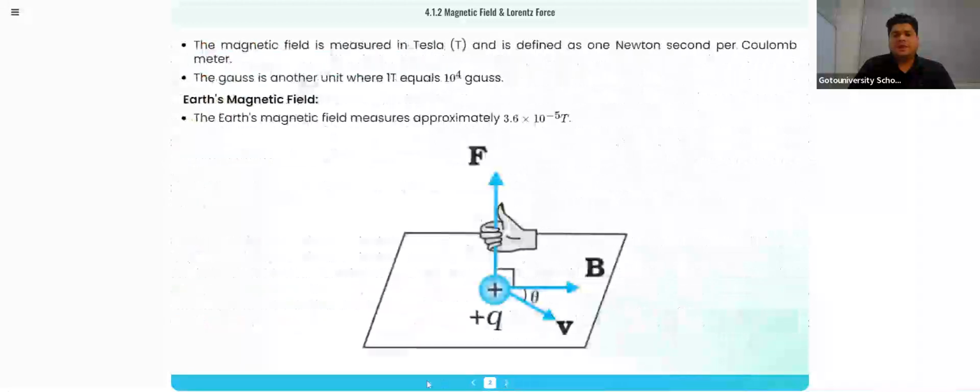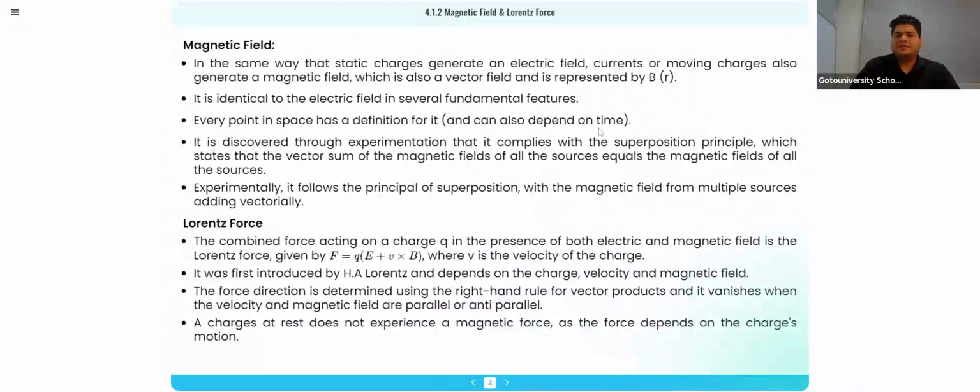what is the meaning of magnetic field? See how charges produce an electric field. In some way, static charges generate an electric field. Current or moving charge also generates a magnetic field, which is also a vector field, represented by B. We have discussed this. When a charge is at rest, it will only produce an electric field. But when charges are moving, they will generate an electric field as well as a magnetic field.